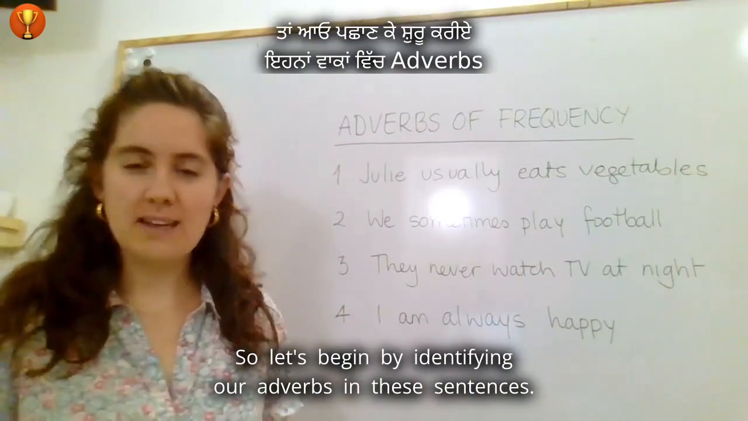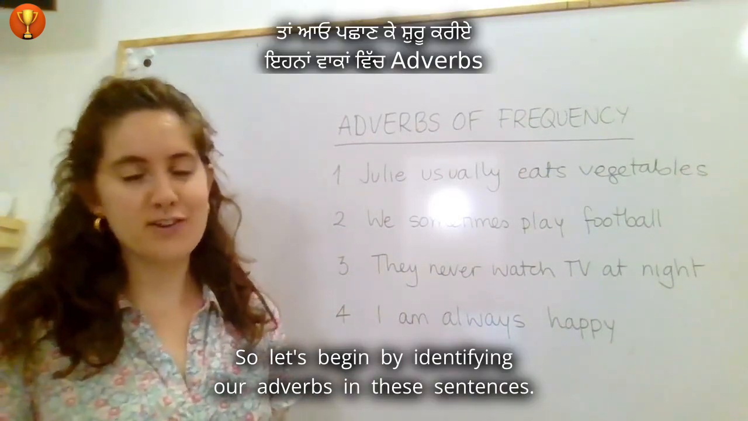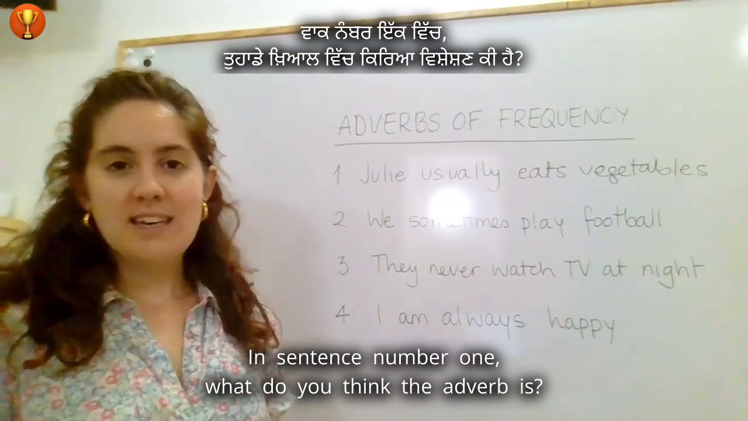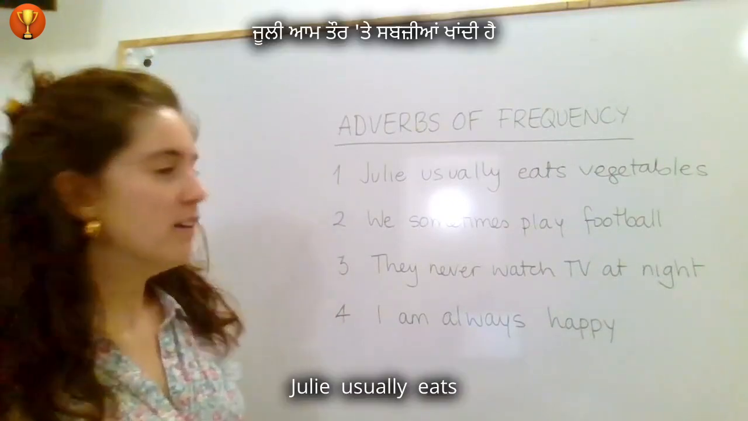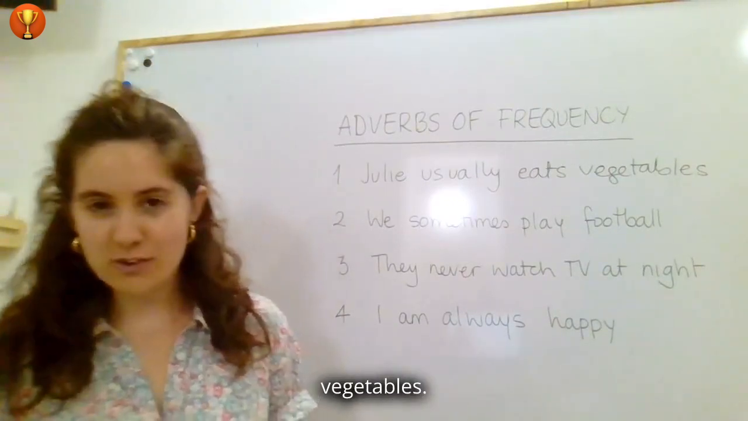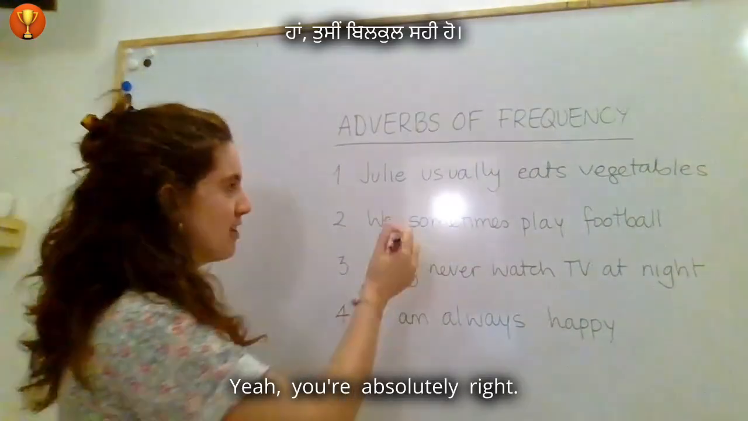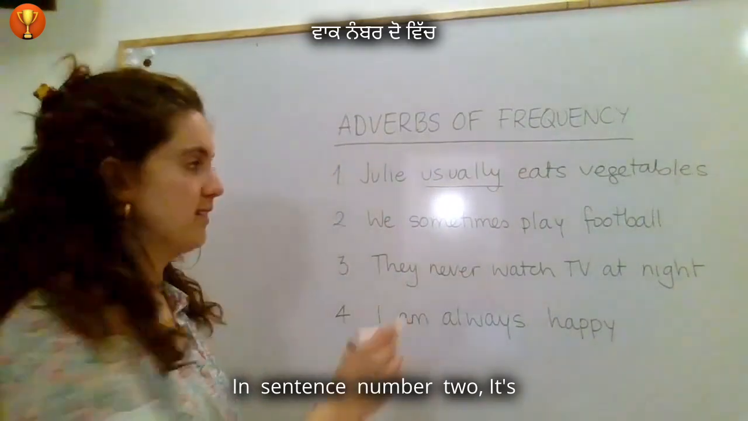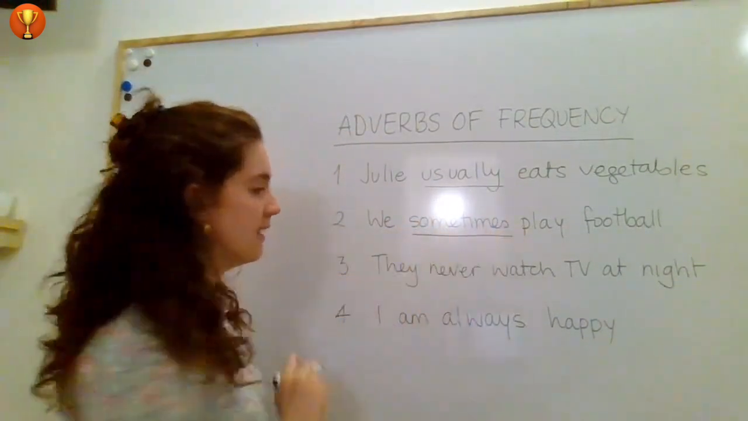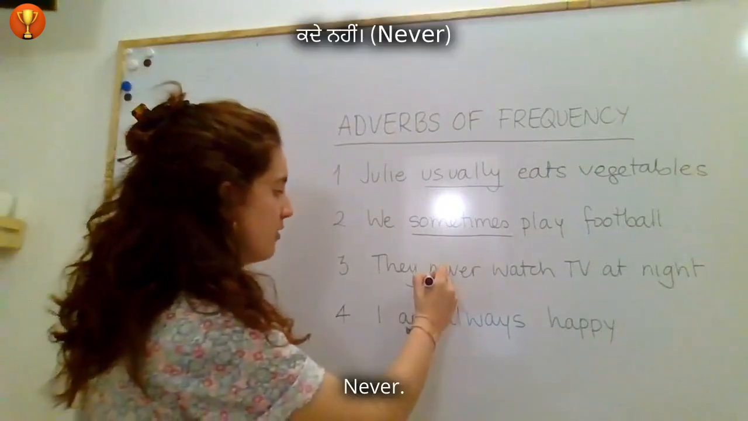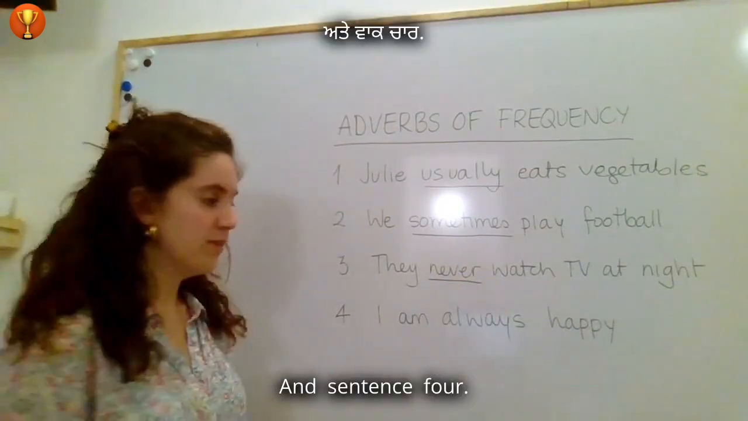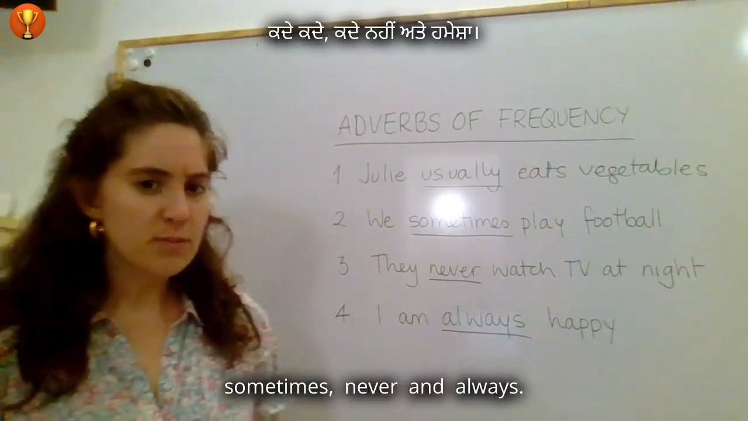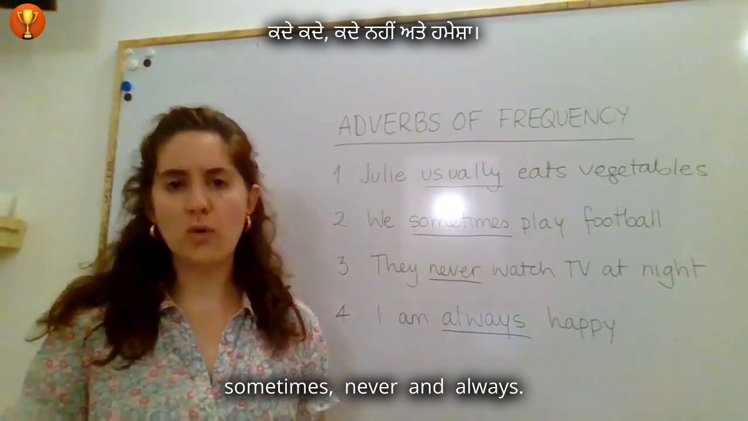So let's begin by identifying our adverbs in these sentences. In sentence number 1, what do you think the adverb is? Julie usually eats vegetables. Yeah, you're absolutely right, it's usually. In sentence number 2 it is sometimes. Sentence 3, never. And sentence 4, always. We have usually, sometimes, never, and always.